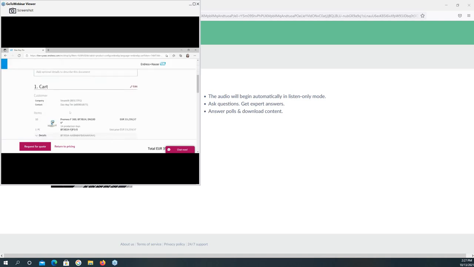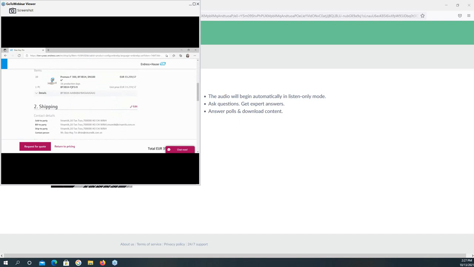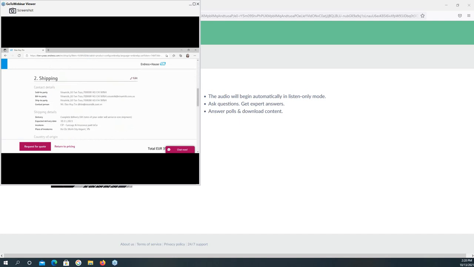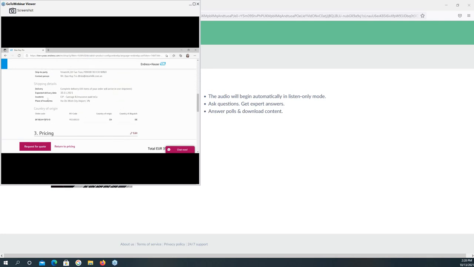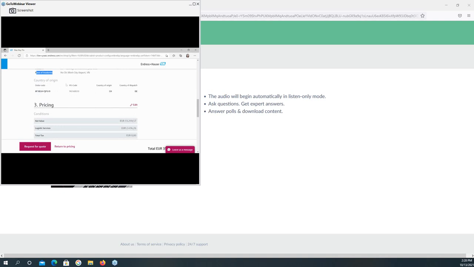When you scroll down, you can see the item which you chose, and then the shipping information with the sold-to party and bill-to party. Then when you scroll down, you can see the Incoterm here, the CIP, and the destination. Also you can see the country of origin, which is the device origin, Switzerland, and the dispatch country is always Germany. Here you also see the HS code for your importation purpose.